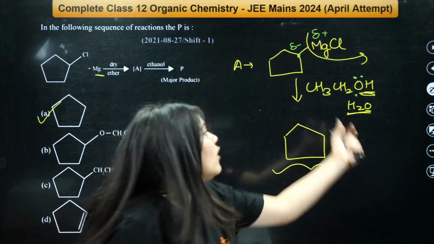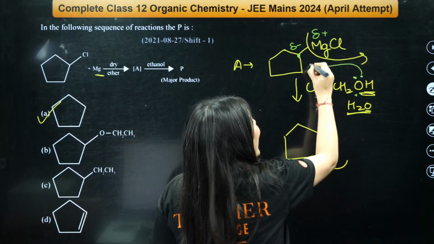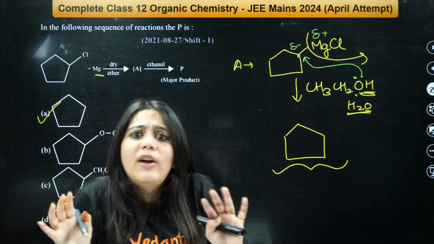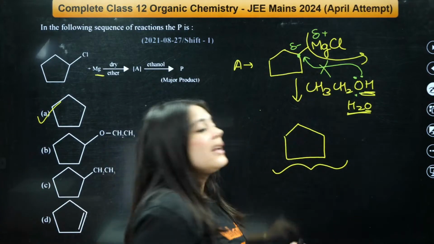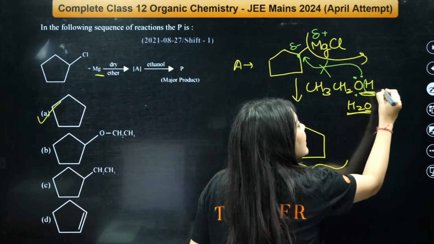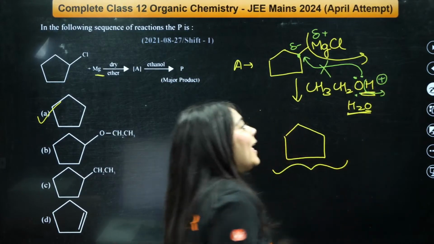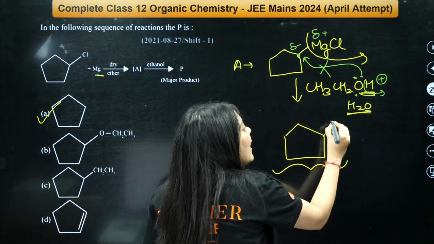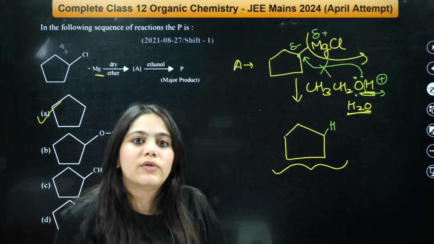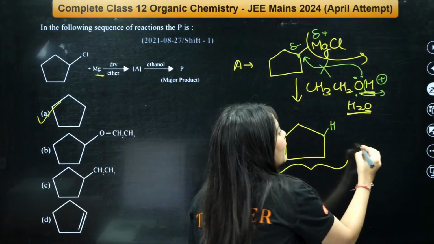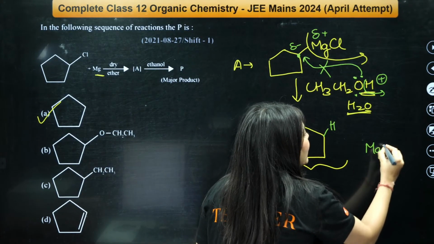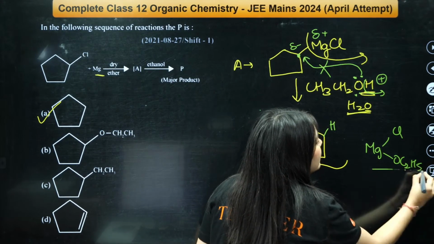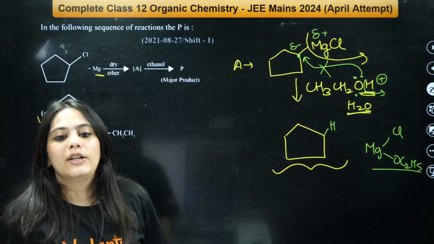Do you think the oxygen over here will go and attack this negatively charged carbon? How can it happen? It cannot happen. This reaction will not happen. Instead, what happens? This will easily give out H plus, right? And this positive species will now attack this negative carbon, and the hydrogen will get attached over here. And the other product you will get will be Mg with Cl and OC2H5 like this. So this is the final product that you will get.